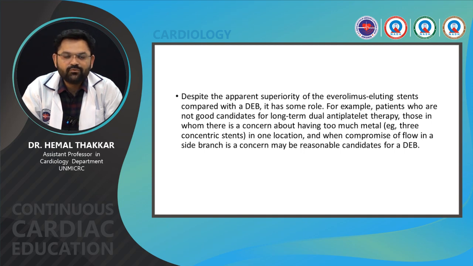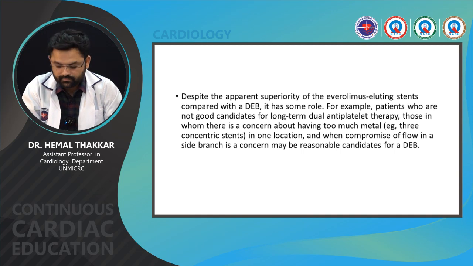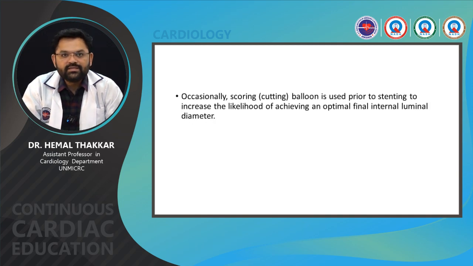For example, patients who are not good candidates for long-term dual antiplatelet therapy, those in whom there is concern about having too much metal, like 3 concentric stents in one location, and when compromise of flow in a side branch is a concern, may be reasonable candidates for a DEB. Occasionally, a cutting balloon is used prior to stenting to increase the likelihood of achieving an optimal final internal luminal diameter.